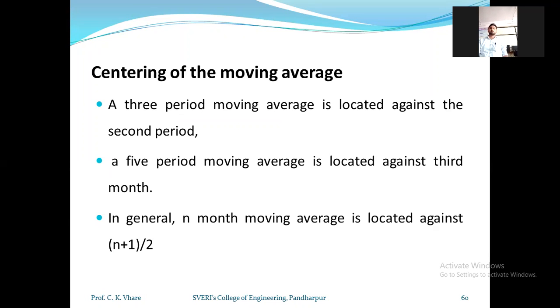Next, a 5-period moving average is located against the third month.